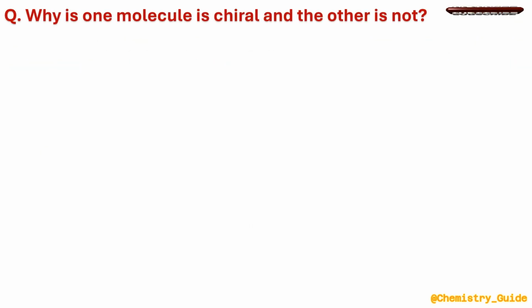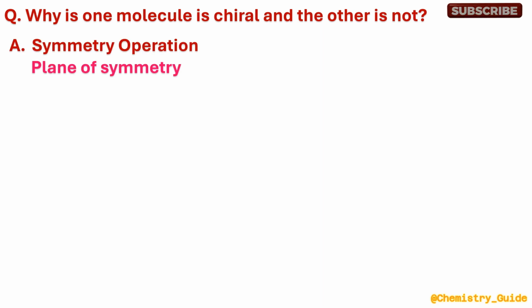Another question is, why is one molecule chiral and another is not? The answer is symmetry operation. In organic chemistry, the plane of symmetry is the fundamental symmetry operation which defines chirality in a molecule.